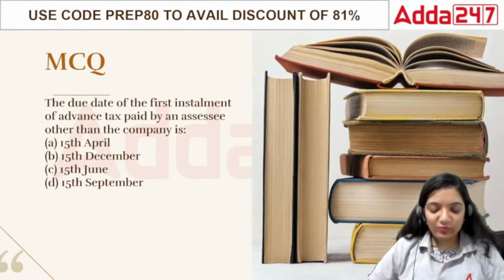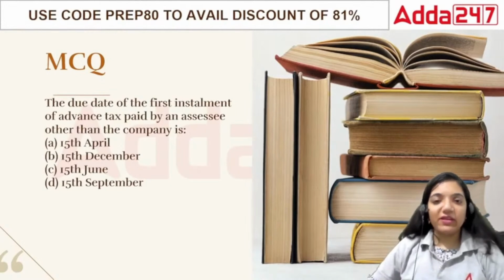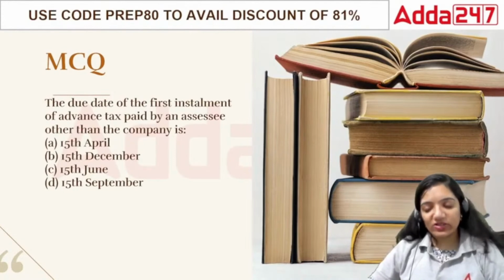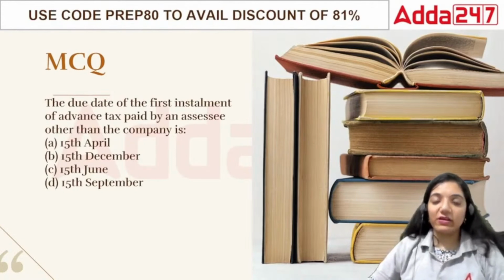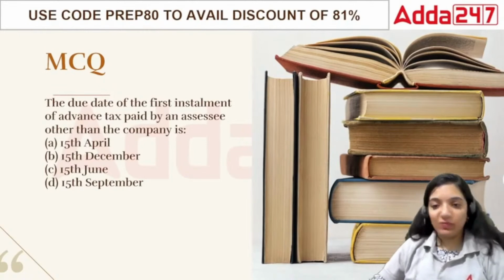Normally, the companies are supposed to deposit advance tax quarterly, right? It is paid after the completion of the quarter. Plus, before the end of the financial year, if your total tax exceeds 10,000, then advance tax has to be paid by you.